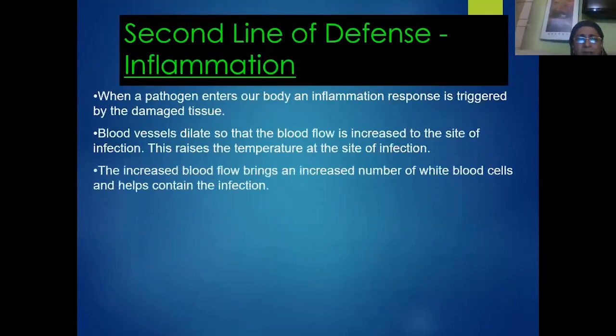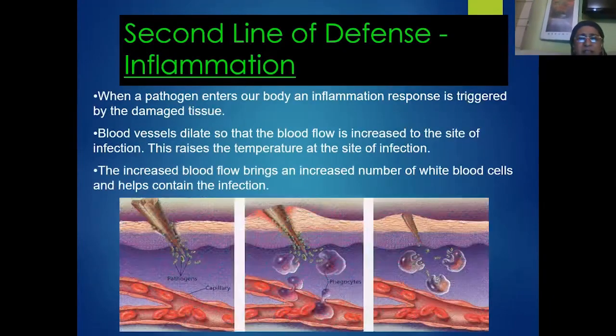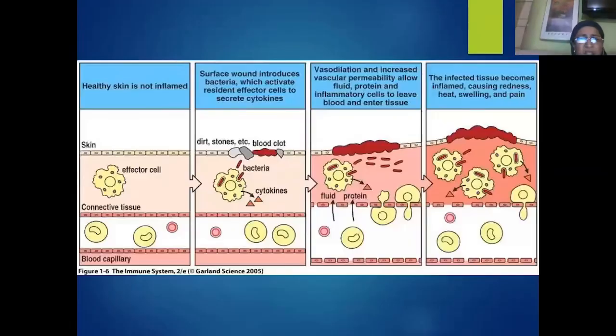So in a nutshell, when a pathogen enters our body, an inflammatory response is triggered by the damaged tissues. As you see here, the blood vessels dilate so that the blood flows to the injured area in excess. The increased flow of blood to the injured area causes the inflammation, and it also raises the temperature of the site of infection. So due to which there will be inflammation or swelling.